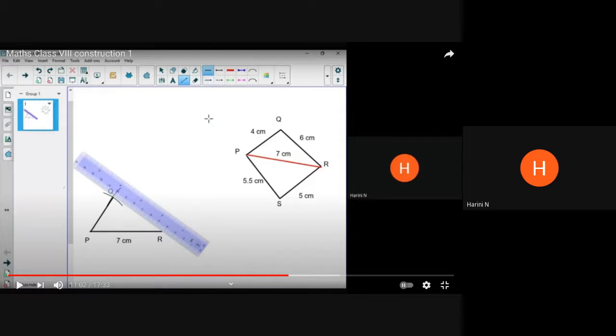Why I'm struggling is I'm pulling the compass, I'm pushing the scale because it is in an app, no? So I'm struggling. So it will take a little time. If you have finished, patiently look at the construction because some of you don't know where to keep the scale, where to keep the compass, etc. That's why I have chosen this. Otherwise, on GeoGebra, I can do it very, very fast. But the problem is some of you don't know where to keep the compass, how much should I measure in the compass, how should I join things, etc. That's why I'm struggling with this app. Just bear with me for another 5-6 minutes.